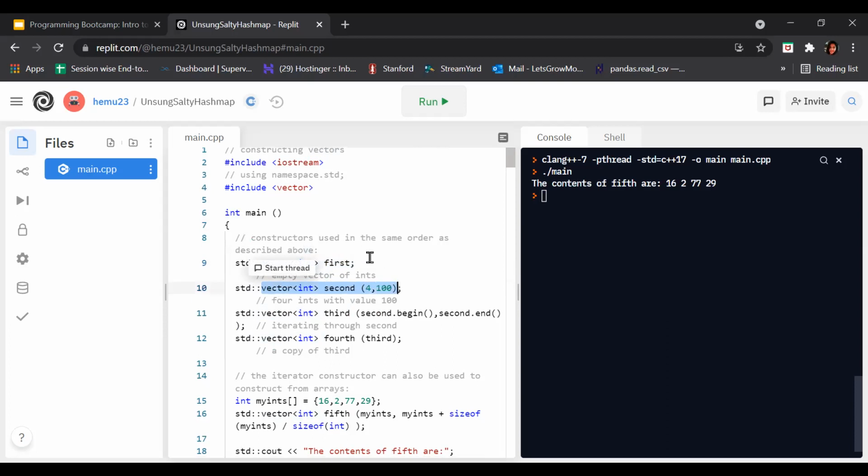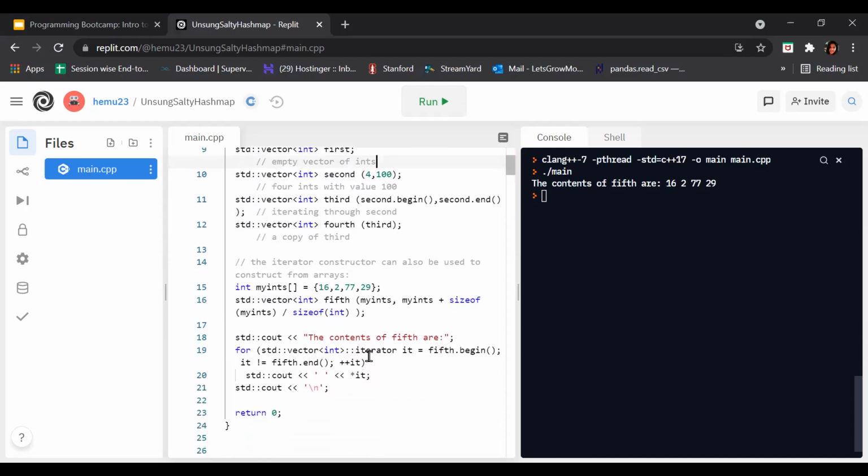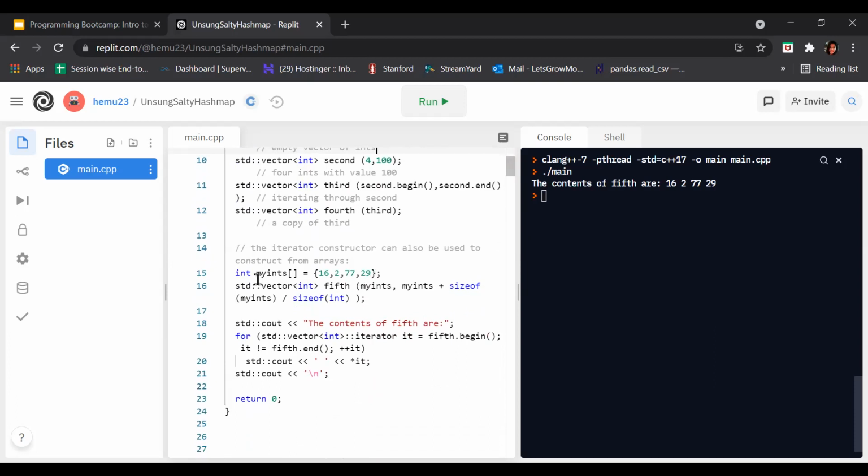First, an empty vector. Then a vector of four ints with the value 100, then how to iterate through vectors, and how to copy a vector. After that, an iterator constructor can be used from arrays. For that we created an array, int myints. Then std::vector, again a vector of the int data type, named fifth.